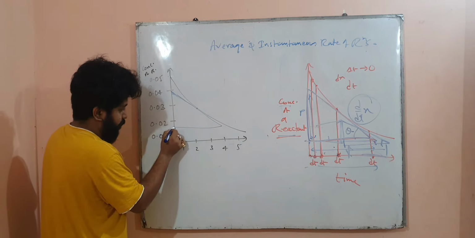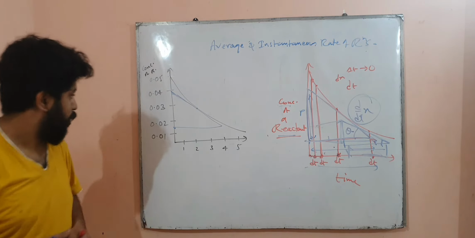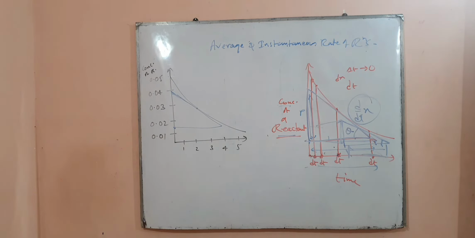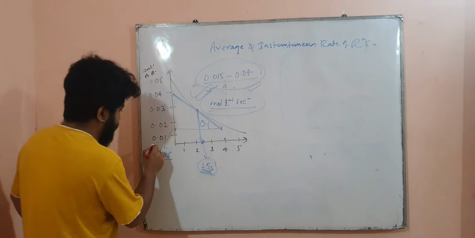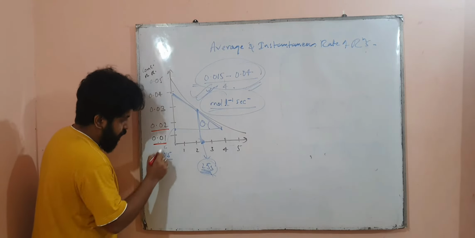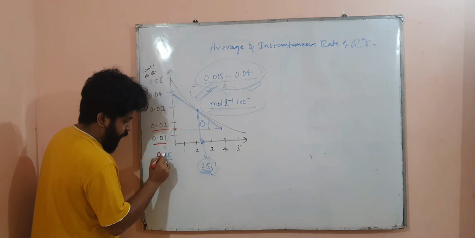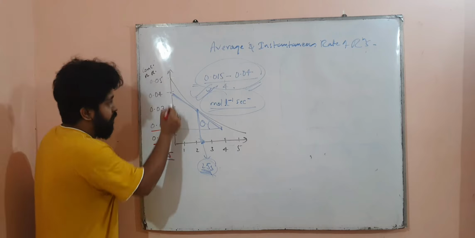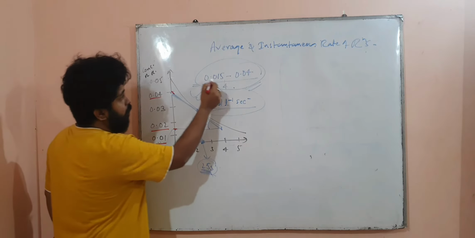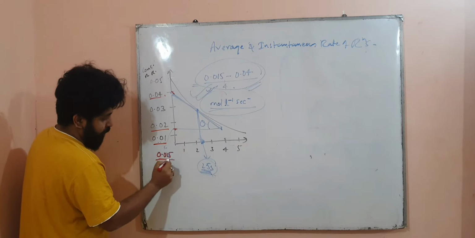So it will be something between 0.01 and 0.02, and the mid value will be 0.015 if you calculate. And then the change is from 0.04 to 0.015. This is final.